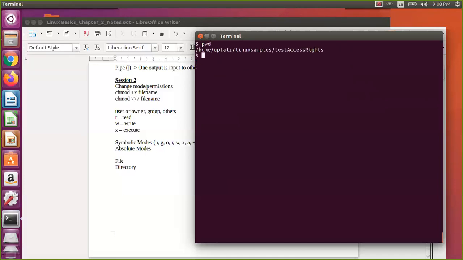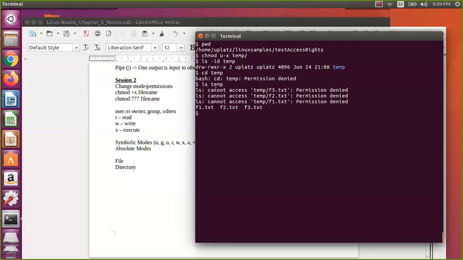Okay, so let me remove the execute permission on temp. Now check, you don't have the execute permission. So now we'll try to cd temp. Now you see the wonder, permission denied. You cannot go to the directory.